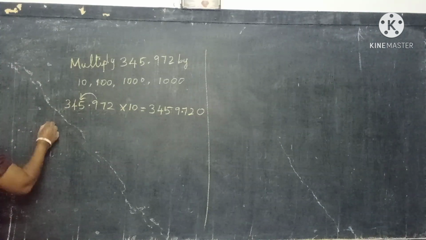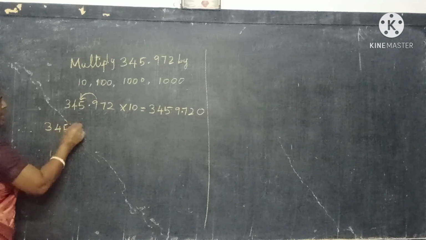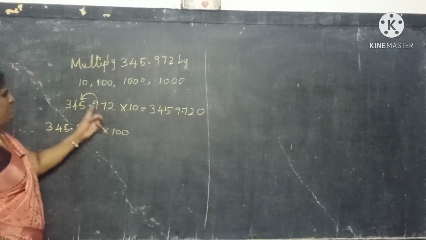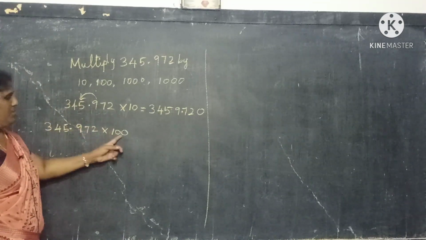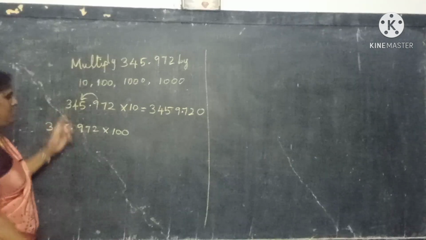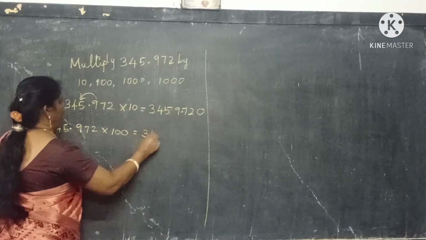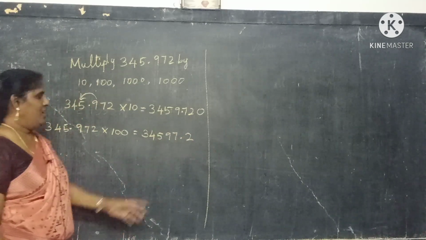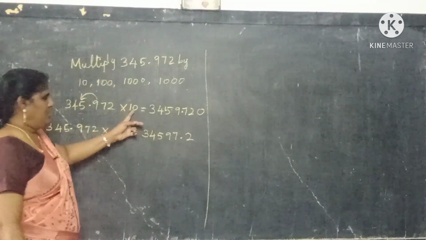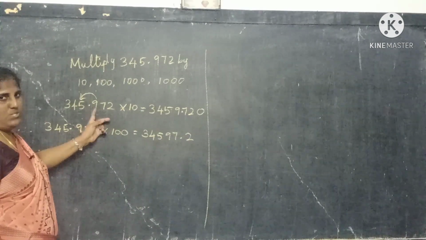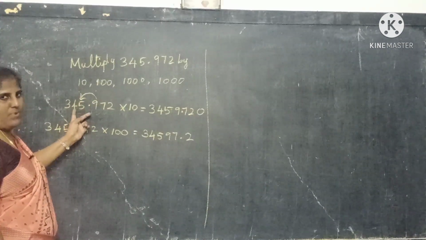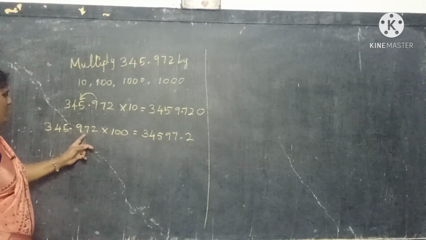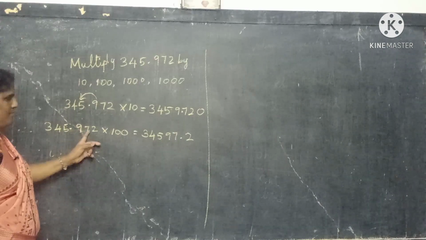Now the same 345.972 into 100. How many digits will move? 2 digits, because 2 zeros means it will move 2 digits. So you should write 34597.2. If I put one 0, only one number will go to that side by one place. If 2 zeros come, 2 numbers will go, so the point will come here.